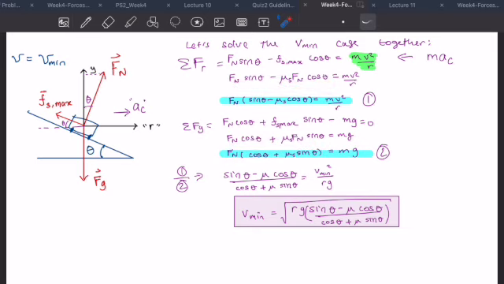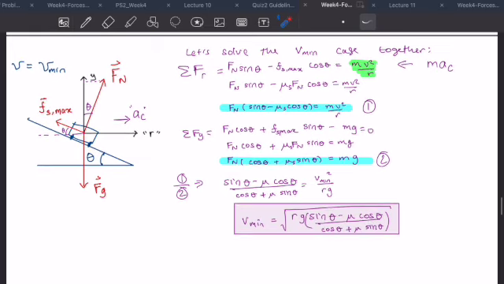Now that we have two equations that both contain Fn, and we don't know what the normal force is, there's a few ways of solving this set of equations for both Fn and the minimum speed we're looking for. The easiest way to solve is to divide the two equations by each other, and when we do that, we get the following expression. The condition we've set here is: what is the minimum speed we can drive with to max out this force of static friction, and figure out what's the slowest we can drive. So in this equation, if we get velocity by itself, you get the following expression.